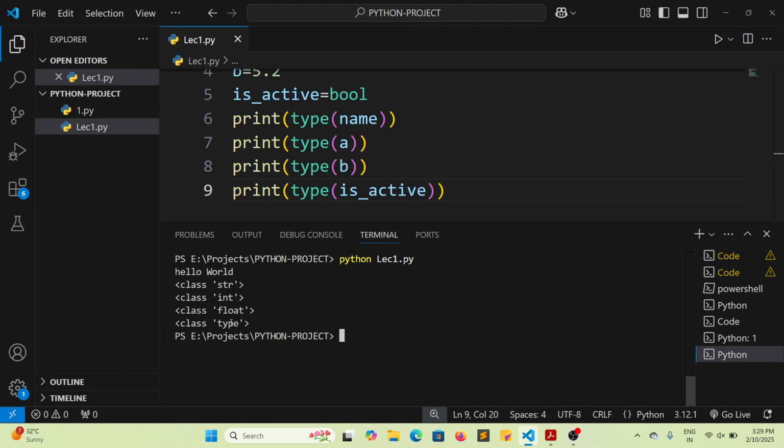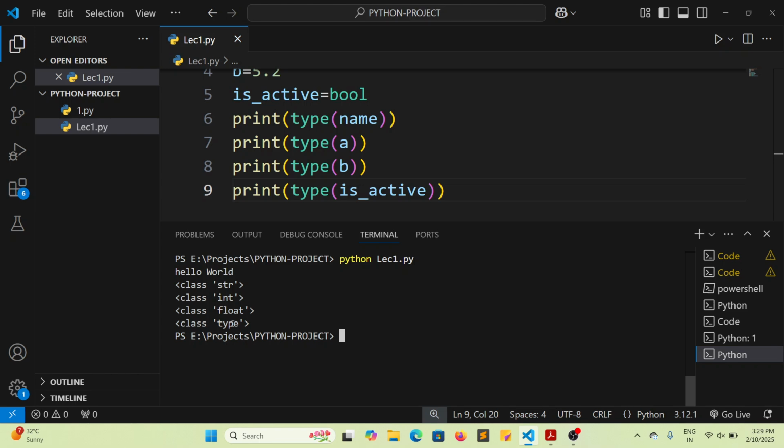So our first lecture is related to the variable. Now let's move on to the theoretical part: what is a variable? You can say that a variable is some kind of container, a box in which we are going to store values. What kind of values depends on the values only, not on the box. The data type of the box will depend on the values.